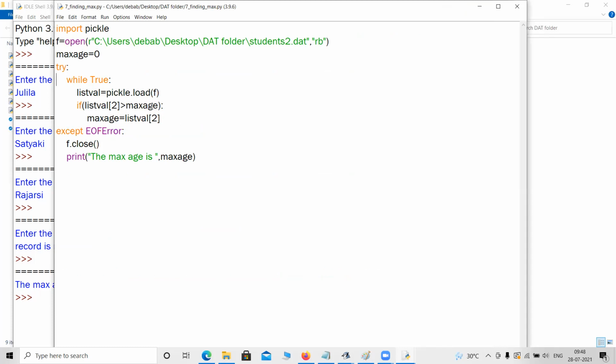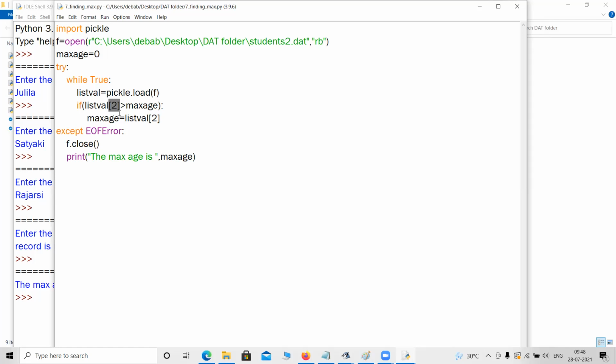Okay, so this is the easiest way, without knowing the record, without knowing the byte, without knowing the field name. But yeah, obviously the user has to mention where to find the age, because by looking at the data, you will not be able to understand which one is the age or which one is the roll number, because it might be the same.